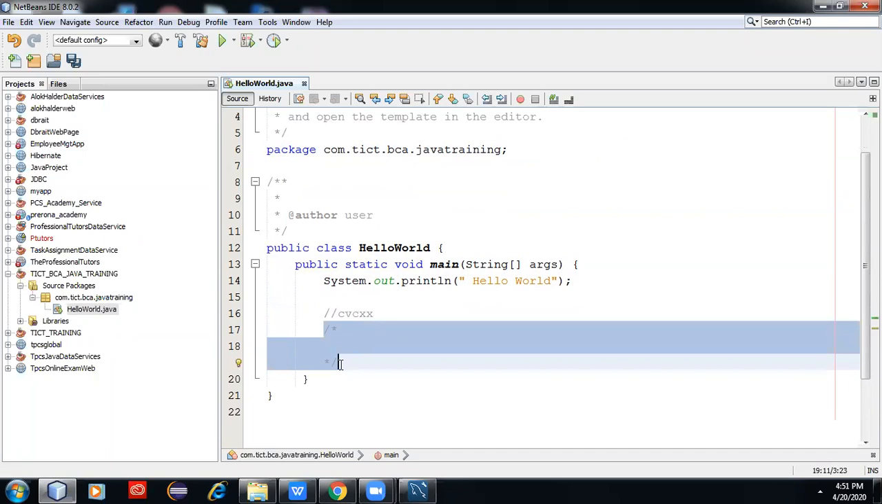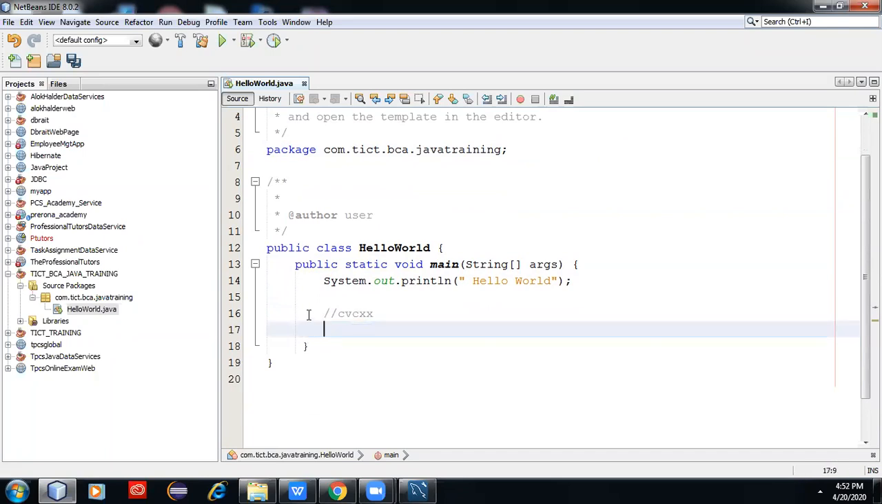Comments are ignored during compilation. Actually, it avoids those lines being executed. So these are not required as part of the program, but they help for documentation purposes. Okay. Next, come to the line.